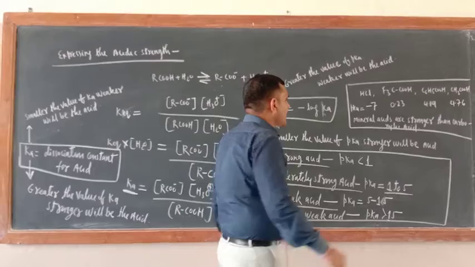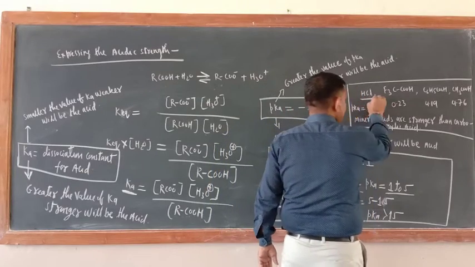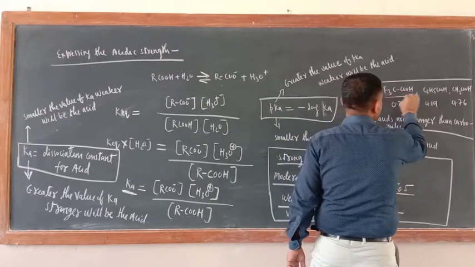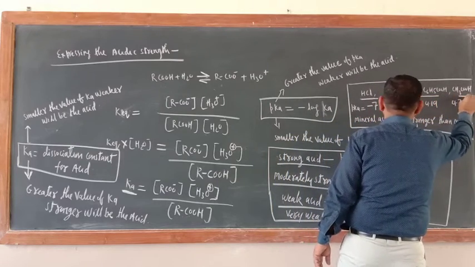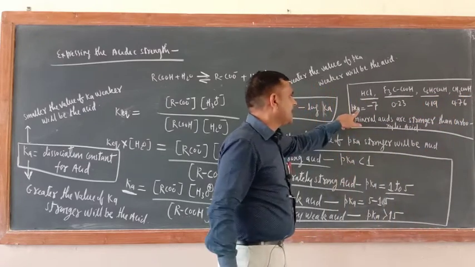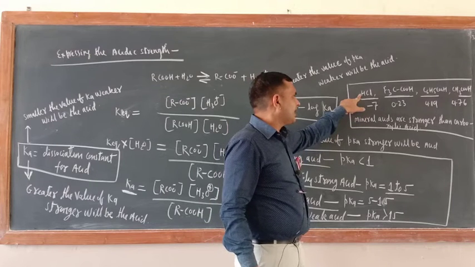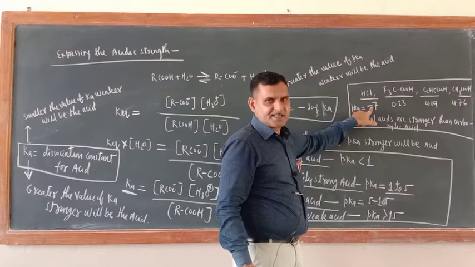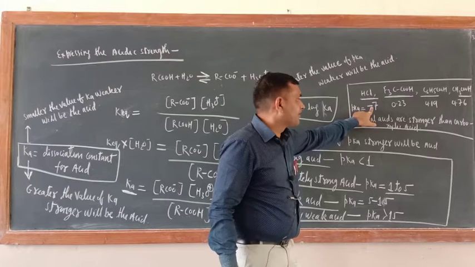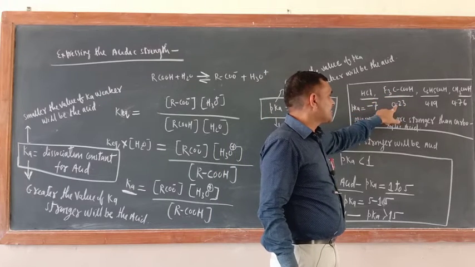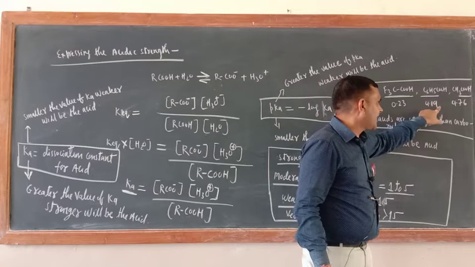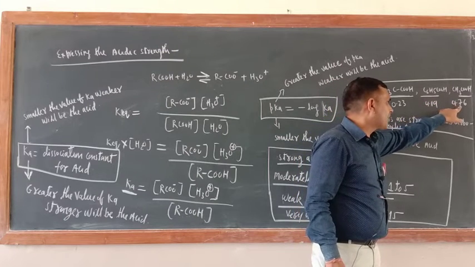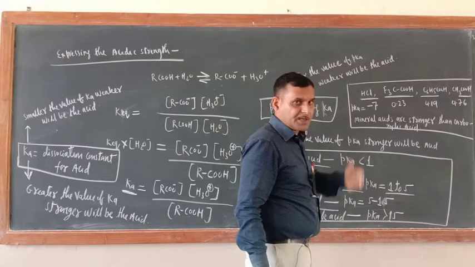Now here I wrote some examples. HCl, that is a mineral acid. This is trifluoroacetic acid. This is benzoic acid. This is acetic acid. And here I wrote the pKa values. The pKa value for HCl is -7. For trifluoroacetic acid 0.23. For benzoic acid 4.19, and for acetic acid 4.76. These are the pKa values.